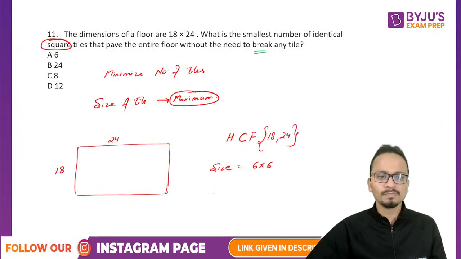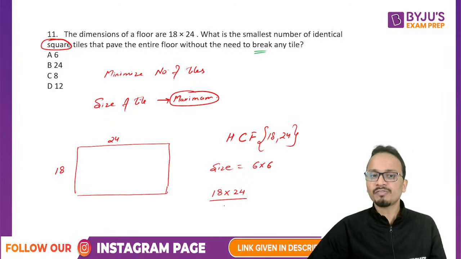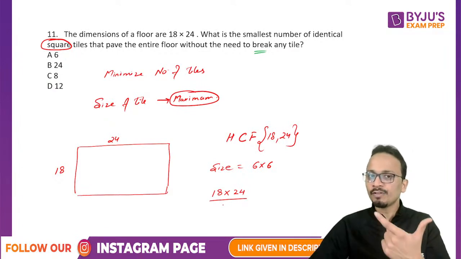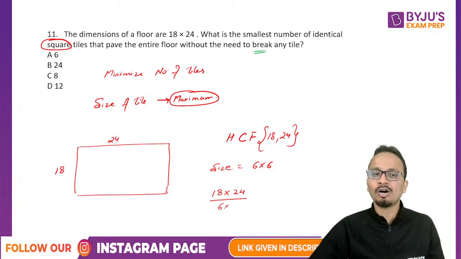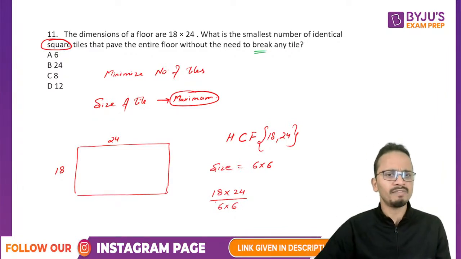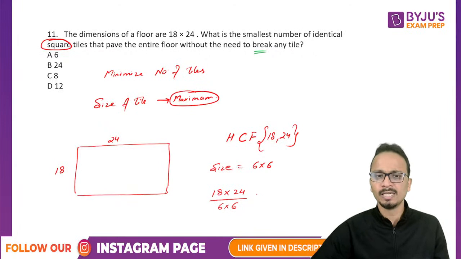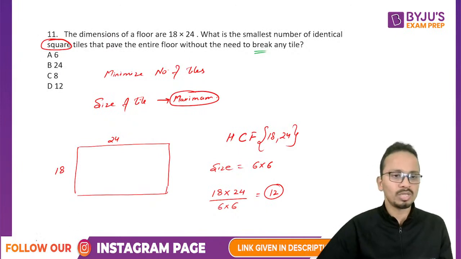Now, the area of the floor that needs to be covered is 18 cross 24. Number of tiles required will be the area of the floor divided by the area of the tile. So it will be 18 into 24 divided by 6 cross 6, and the final answer will be equal to 12. So 12 will be the total number of tiles.